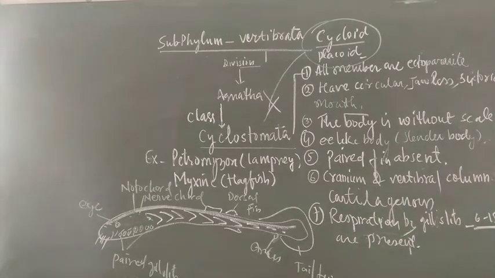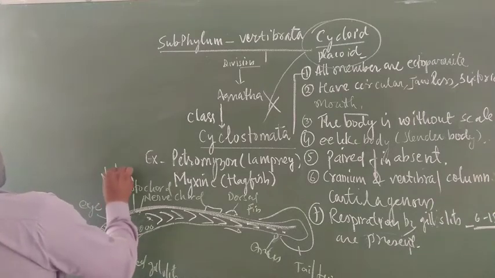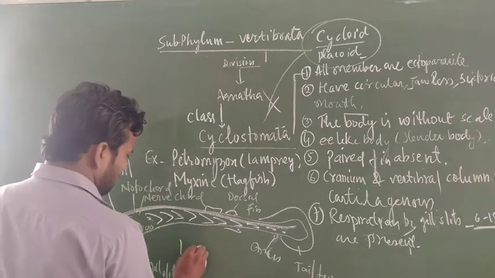This is all that is present inside, and another important part present here is the suctorial mouth. It makes Petromyzon an ectoparasite because it attaches to the body. This is a suctorial mouth. Here the nostril is also present. This animal is called lamprey.